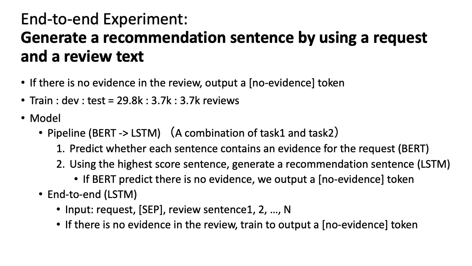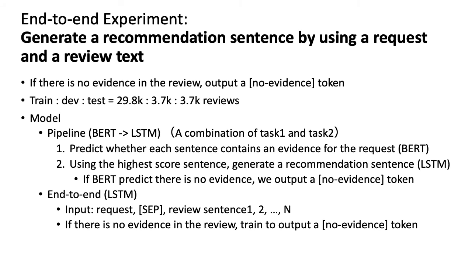First, we predict whether each sentence contains evidence for the request by using BART. After that, using the highest scoring sentence of BART, we generate a recommendation sentence by using LSTM. If BART predicts there is no evidence, we output a no evidence token and end the process there.